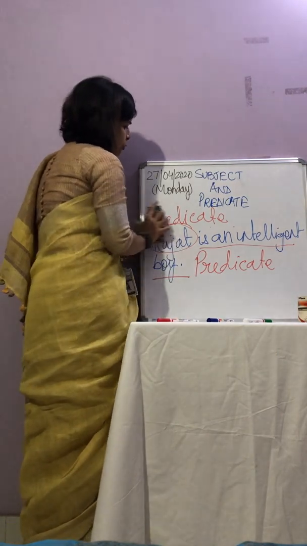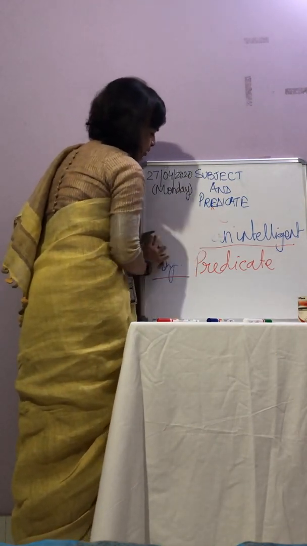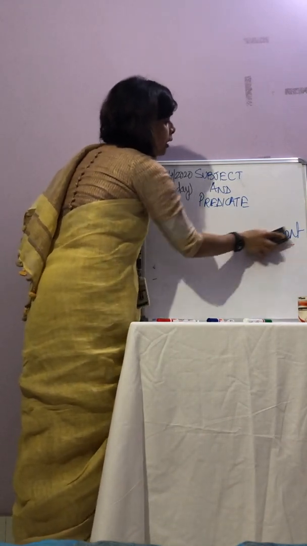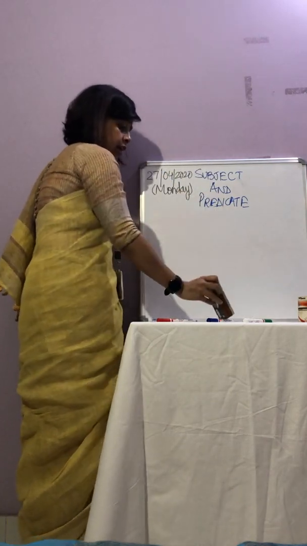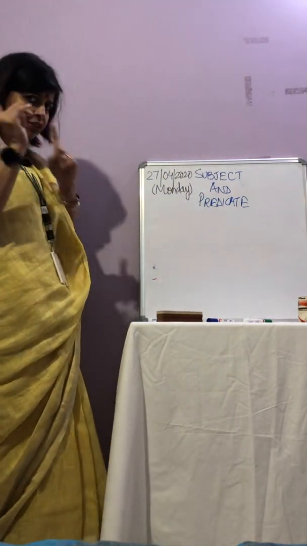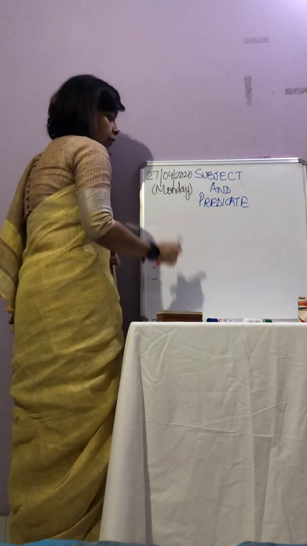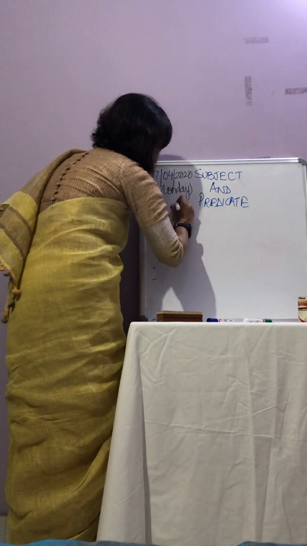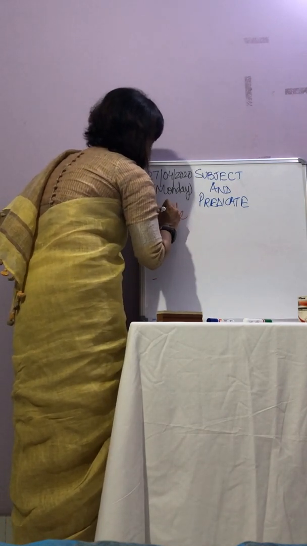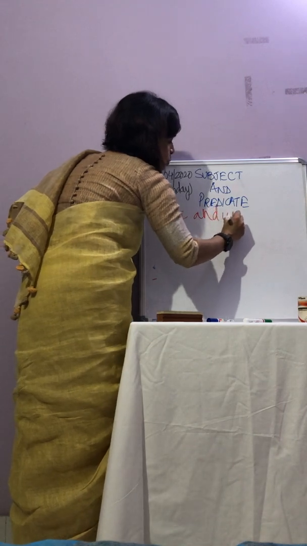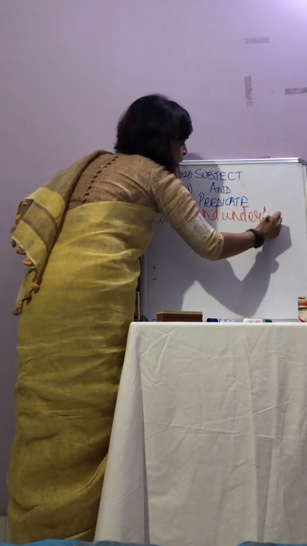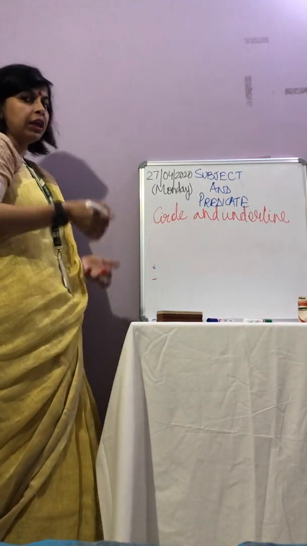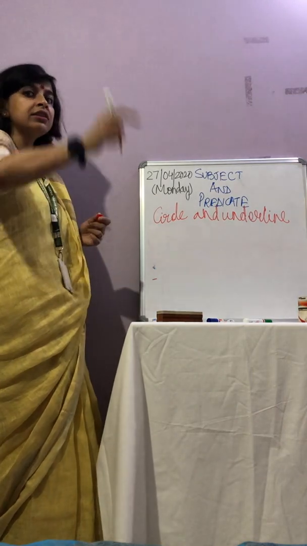Now I will take up a few exercises which are going to go as homework. I will also solve it in the exercise worksheet page. I will just do one as an example. The first exercise would be, circle and underline. So you will have to either circle the subject and underline the predicate, or else it can be vice versa. It might be underline the subject and circle the predicate.